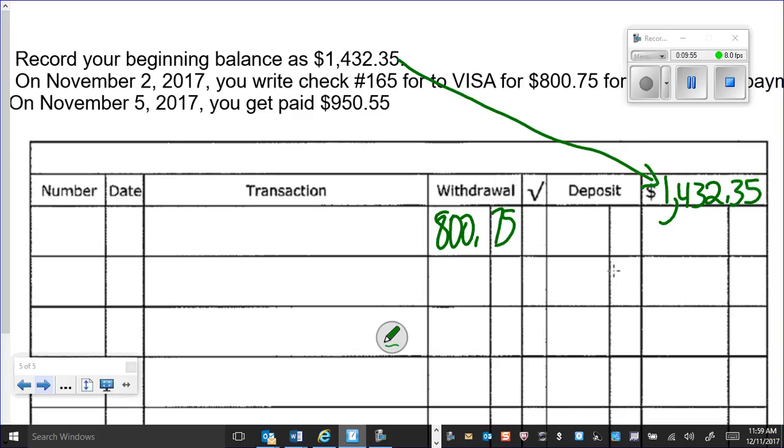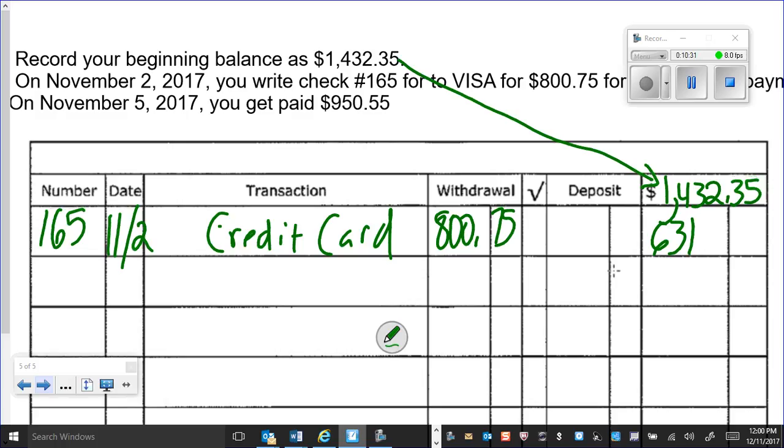And you would write why you were writing it, right? So you could say credit card, and the check number is 165. And you did November 2nd, so you just do 11/2, right? And then you would subtract that because a withdrawal means your money was taken out. So you do 1,432.35 minus 800.75, and you would get 631 and 60 cents. You put that 6 there, right? So you know this is the dollars, this is the cents.